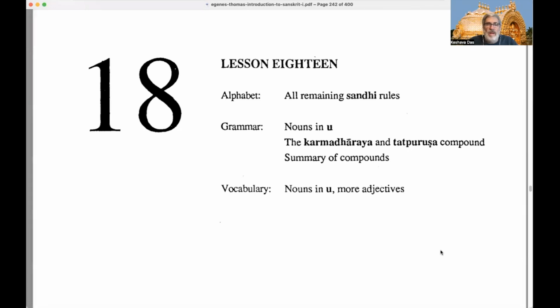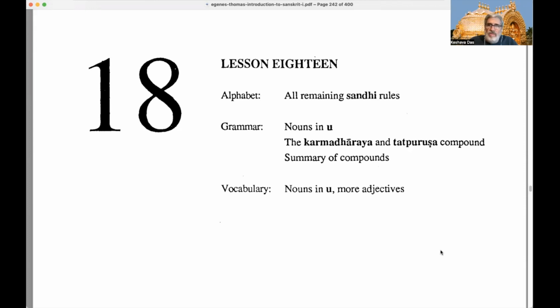That's the alphabet part. Then the grammar is going to introduce nouns ending in U. So far, we've had A-ending nouns, I-ending nouns, long A-ending nouns for feminine, and we've had R-ending nouns. Now we're going to get nouns in U.